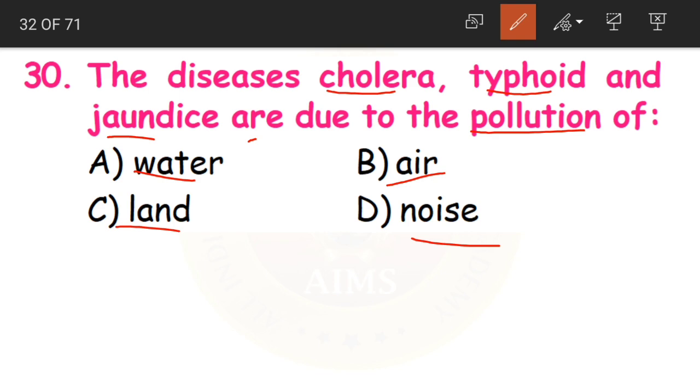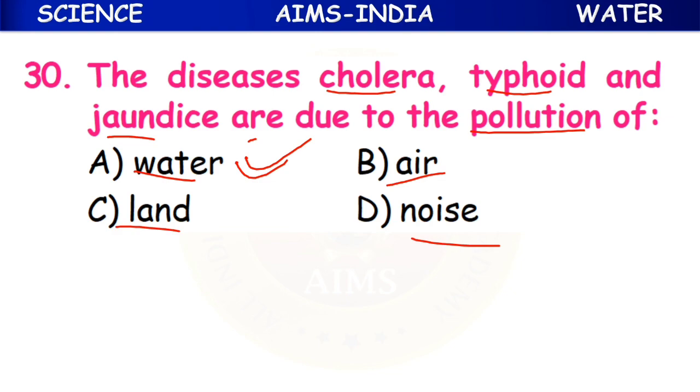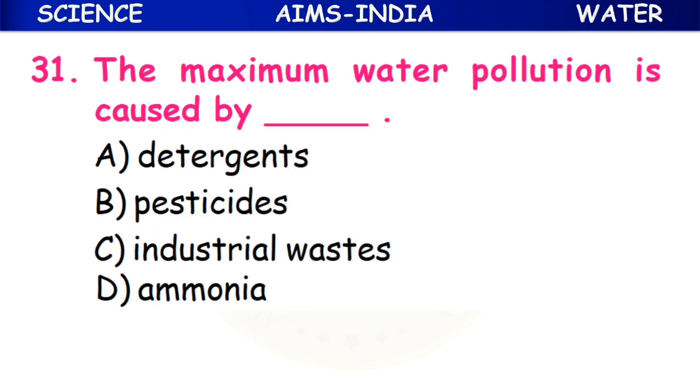So by which pollution do we get these, children? By water pollution. So A is the correct answer. That is why we have to always drink pure water. Otherwise we will be affected with such types of diseases. Clear, children? Now the 31st question.